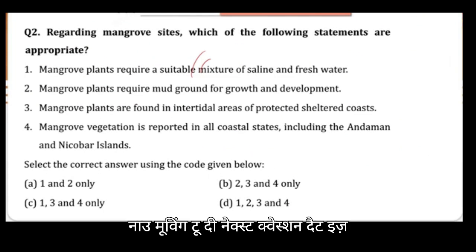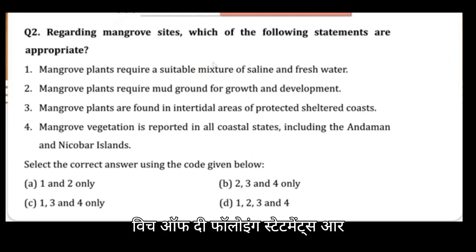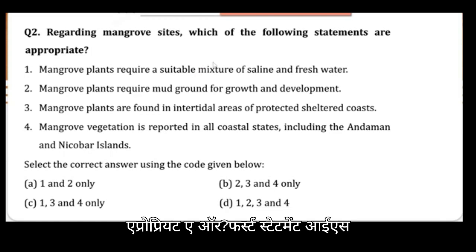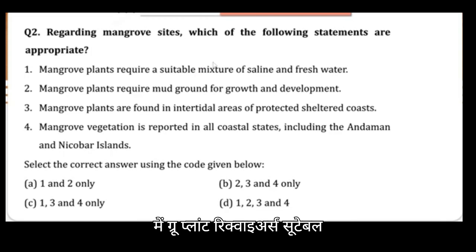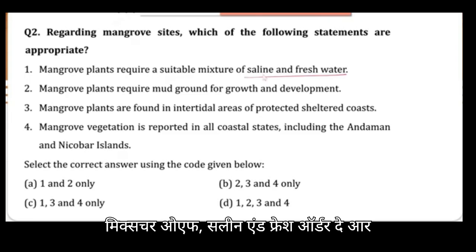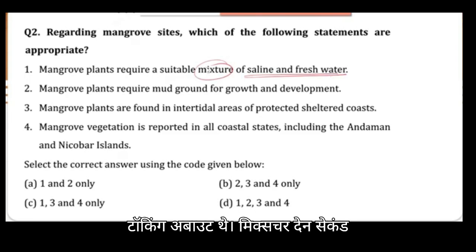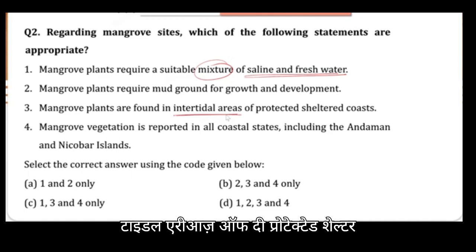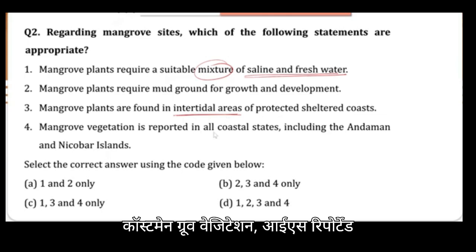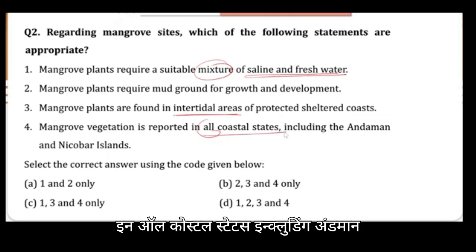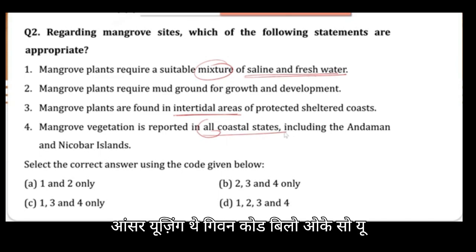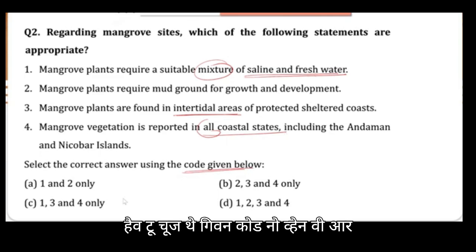Now moving to the next question, question number 2. Regarding mangrove sites, which of the following statements are appropriate? The first statement is: mangrove plants require a suitable mixture of saline and fresh water. Second: mangrove plants require mud ground for growth and development. Third: mangrove plants are found in the intertidal areas of the protected sheltered coast. Fourth: mangrove vegetation is reported in all coastal states, including Andaman and Nicobar Islands. Select the correct answer using the given code below.